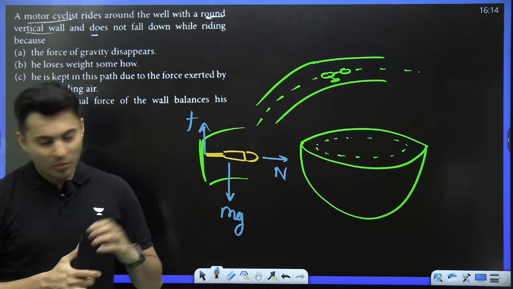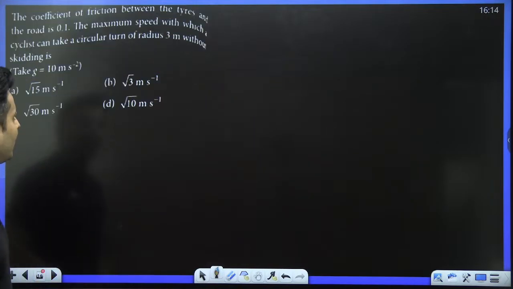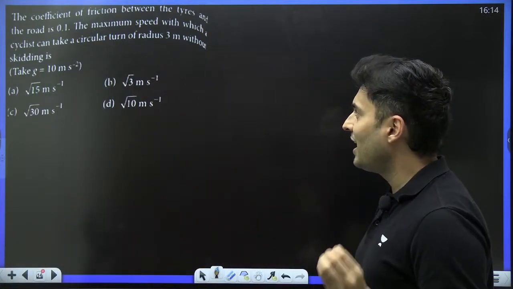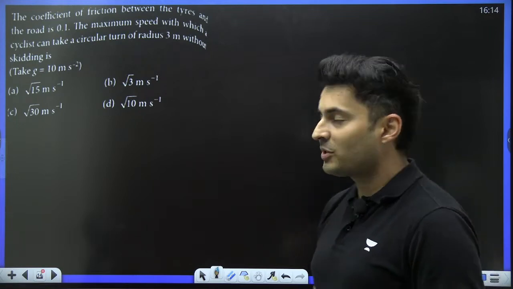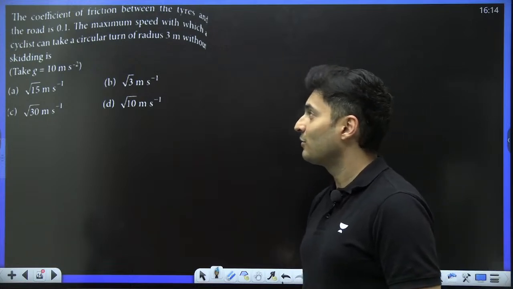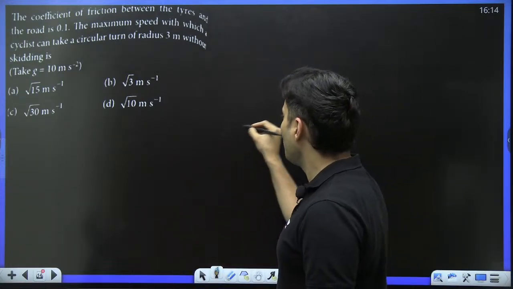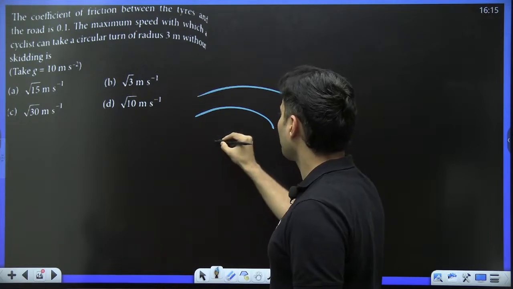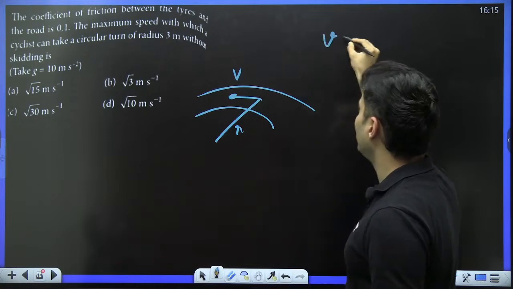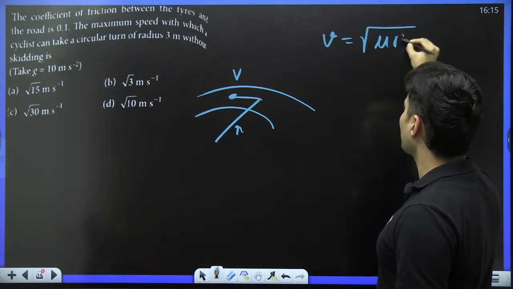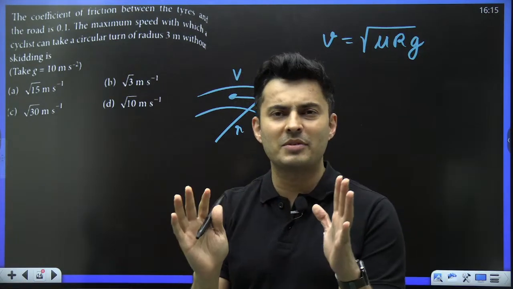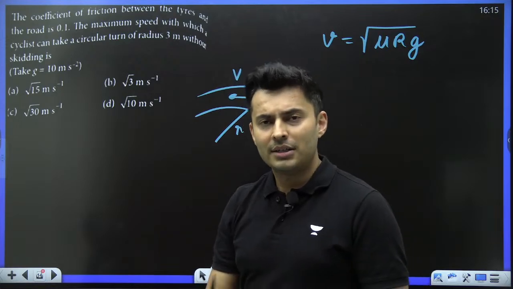Moving on to the next question up on your screen. What does it say? The coefficient of friction between the tires and the road is 0.1. What is the maximum speed with which a cyclist can turn in a radius of 3 meters without skidding? Whenever you are turning on a curved road with some radius, there is always some maximum speed with which you can go without slipping, and that is root of mu r g. Root mu r g is the maximum speed with which you can travel on a curved track.